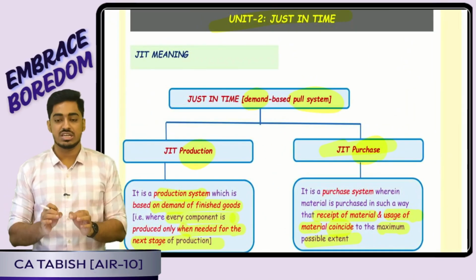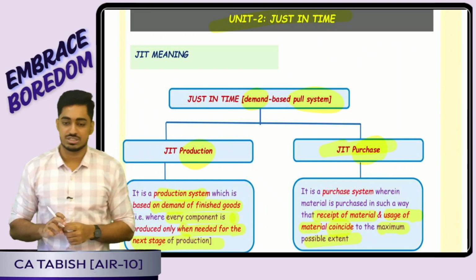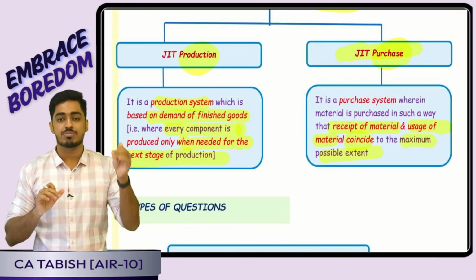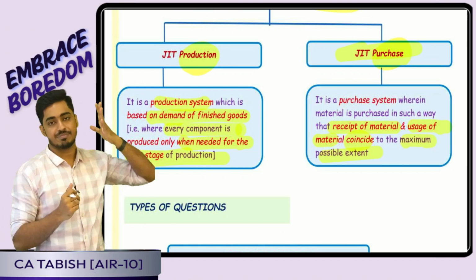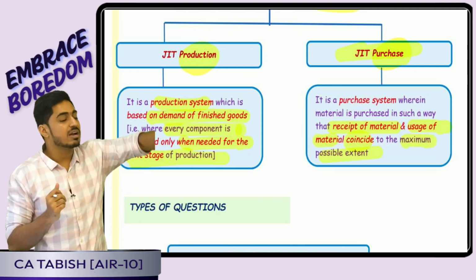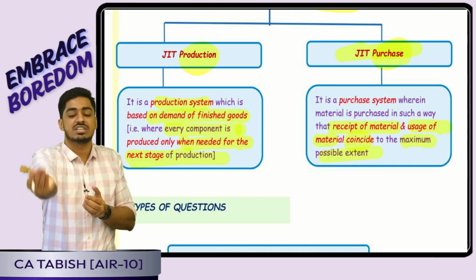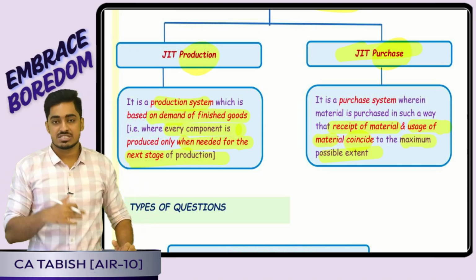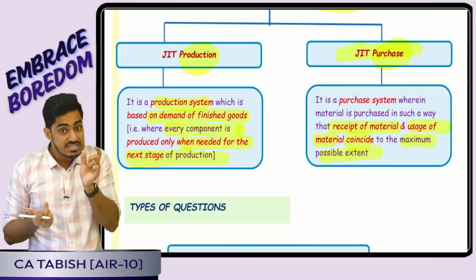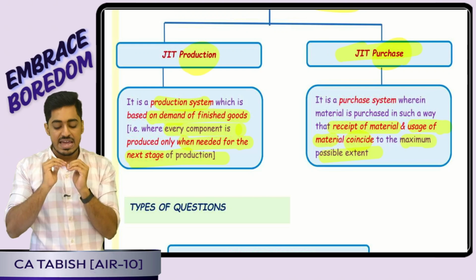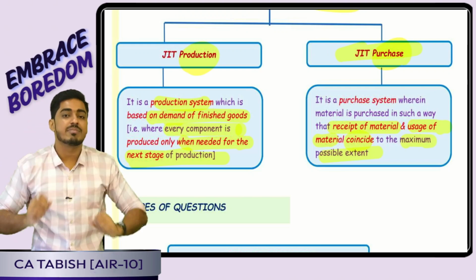Yes sir. Just in time. Sir, what is just in time? It is a demand based pull system of production. Okay, so we are having two things, just in time production, JIT purchase. JIT production, what is it, sir? It is a production system based on the demand of finished goods. That is where every component is produced only when it is needed for the next stage of production. Great, boss. JIT purchase, sir, what is it, sir? It is a purchase system where every component is purchased in such a way that the receipt of raw material as well as the usage of raw material coincide, to the maximum possible extent.